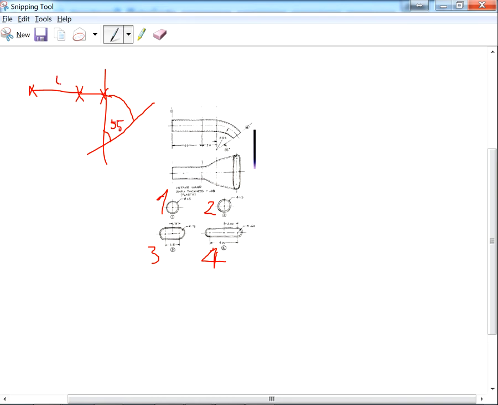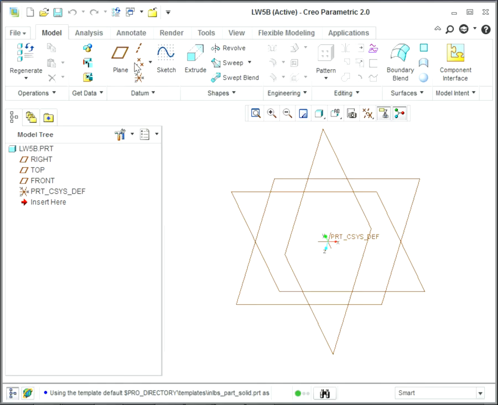So the first length is 4, the second is 2, the third one is the radius, which is 3.5, for a 55 degrees angle. Okay, let's go and start drawing the trace line.